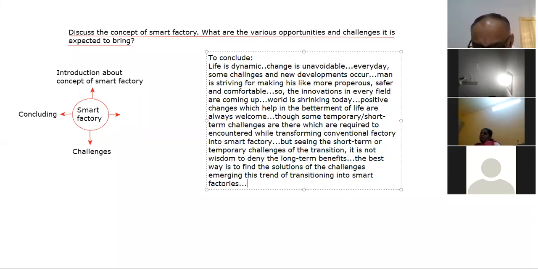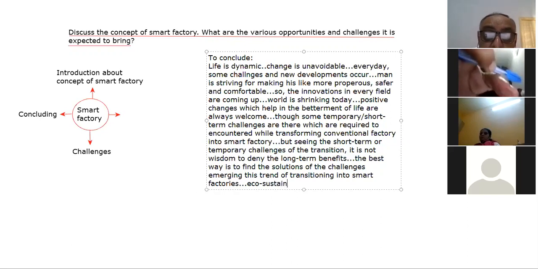The challenges are only temporary, only during the period of the transition, right? We may have to feel pain for the short term, but in the long term that is going to pay us a lot. Eco-sustainable production is the need of the time, so this will help in that also.